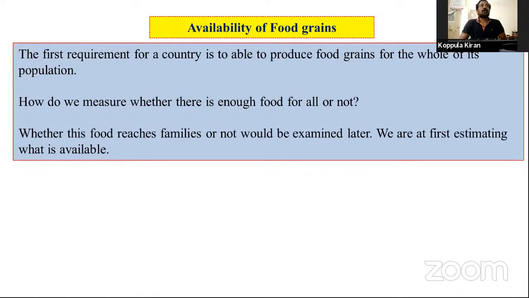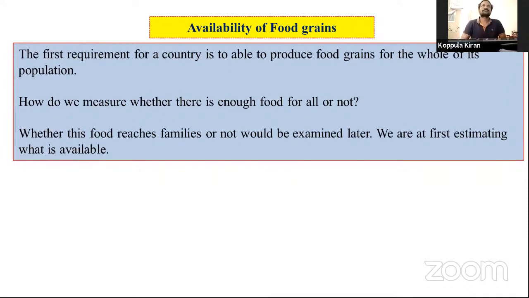Second, how do we measure whether there is enough food for all or not? Whether this food reaches families or not would be examined later. We are at first estimating what is available. What is available? Food grains.